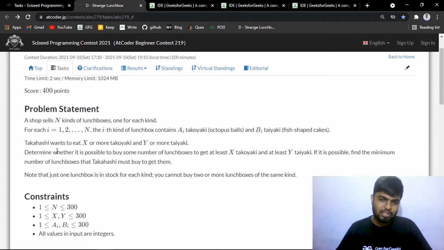If it is possible, then you have to print the minimum number of lunch boxes that Takashi will take. If it is not possible, suppose you have taken all the N lunch boxes and still you are not able to get at least x octopus balls and y fish cakes, then you have to print -1.